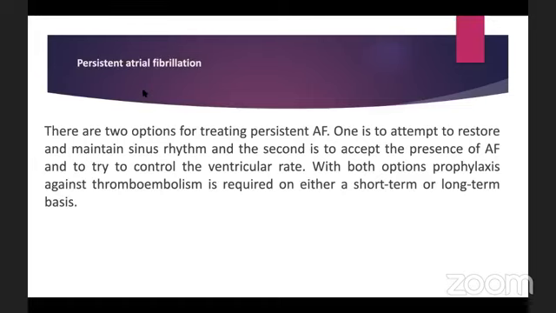So now let's come to persistent atrial fibrillation. So persistent or permanent, mainly persistent. So there are mainly two options for treating the persistent atrial fibrillation. Firstly, we try to restore the sinus rhythm and maintain it. And the second, if we cannot do that, we just try to control the ventricular rate. So again, rhythm control and rate control. And we have to provide the prophylaxis against thromboembolism in all options.